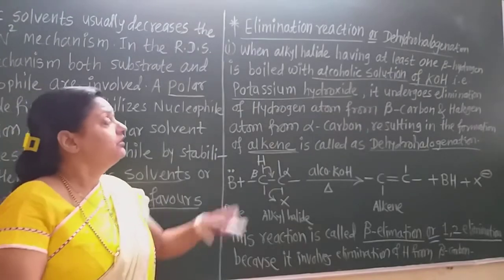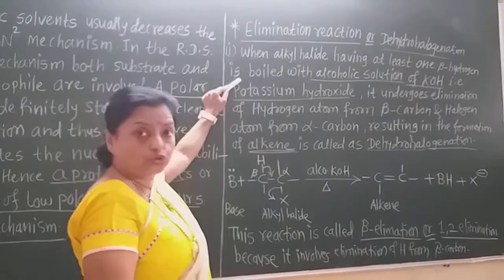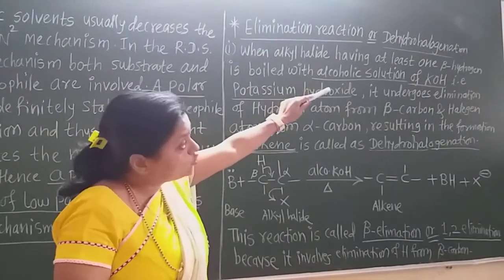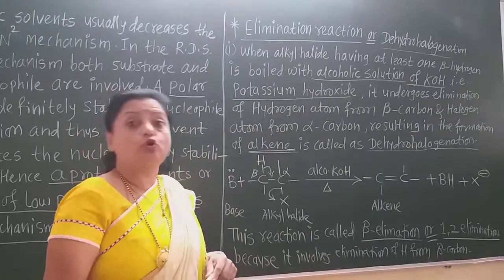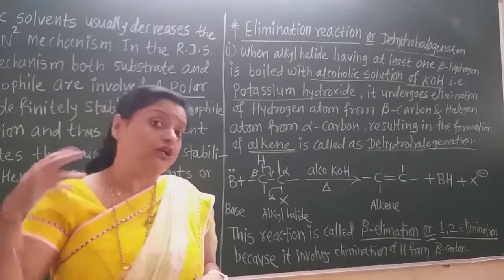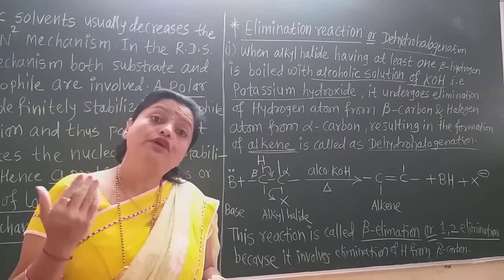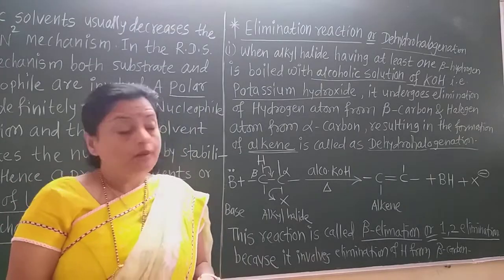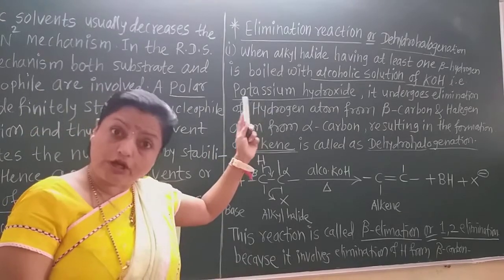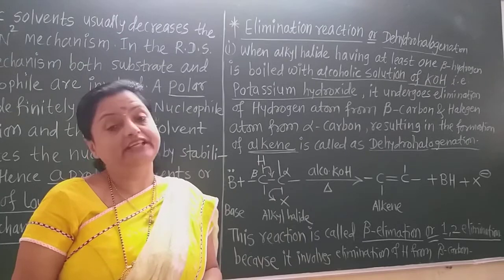So when an alkyl halide having at least one beta hydrogen is boiled with alcoholic solution of potassium hydroxide, that is KOH. The first reaction with KOH we already learned, but that was aqueous KOH, in which we obtain the alcohol. But this is the reaction with alcoholic KOH. Remember student, this is very important.